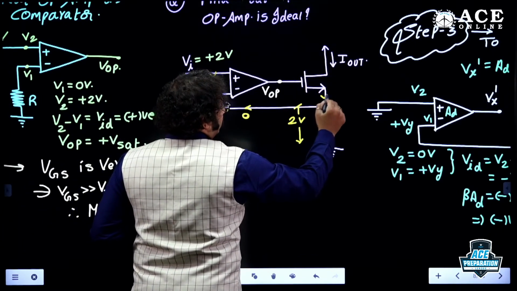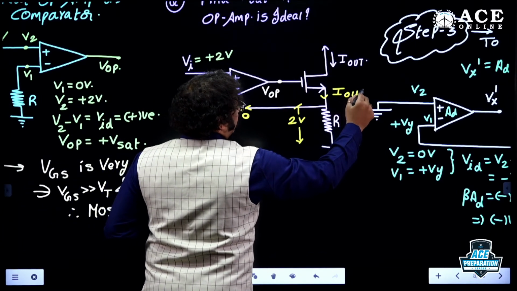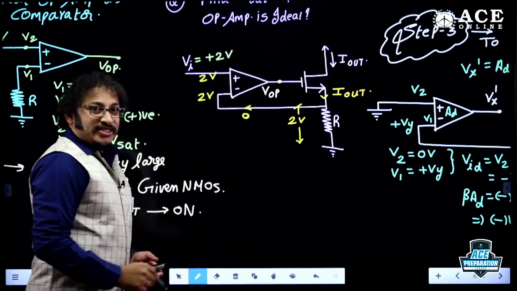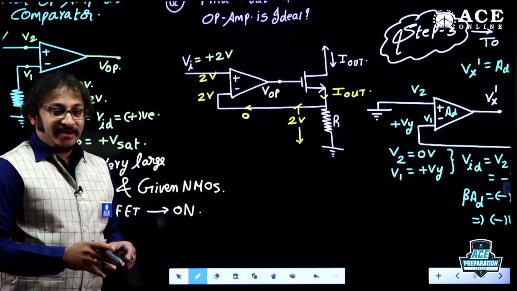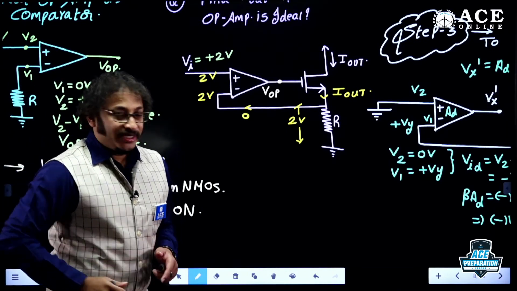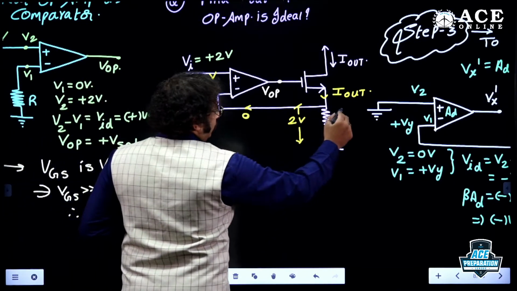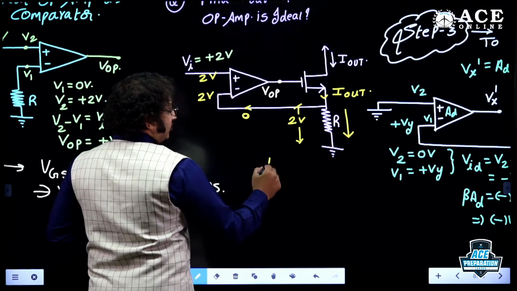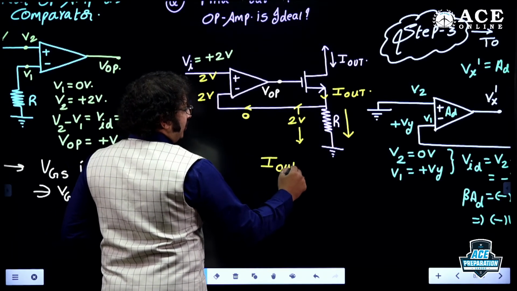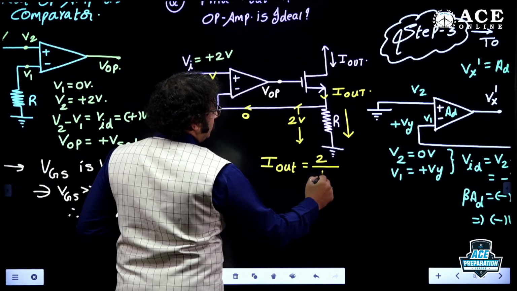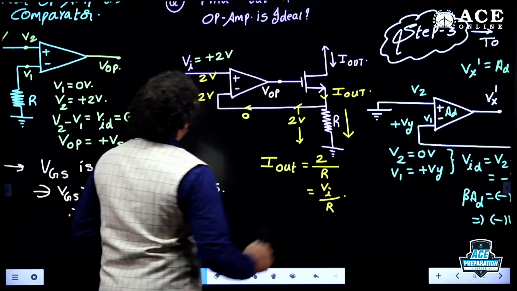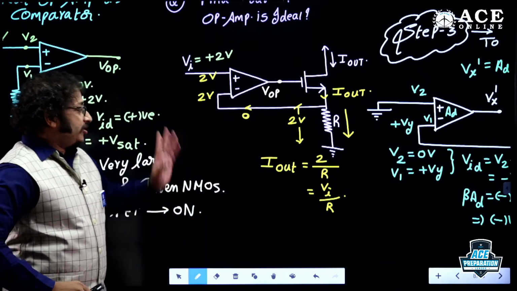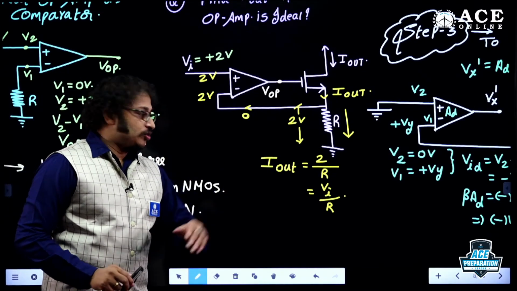If it is I out, it will also be I out, because source current is always equal to drain current in case of MOSFET. Drain and source could be interchangeable. So this current equal to 0 indicates this current will be I out. Therefore, I out is as simple as 2 volt by R, which is nothing but Vi by R. Vi is 2 volt, so I could say 2 volt by R.